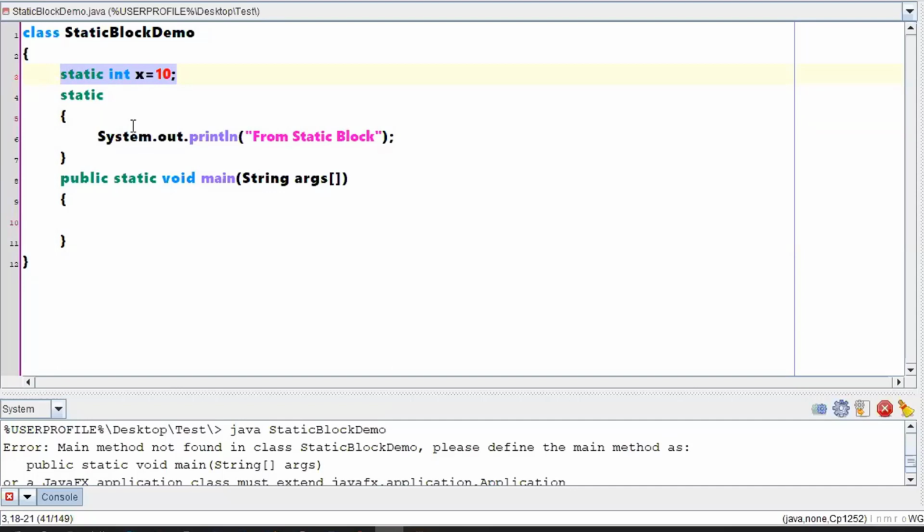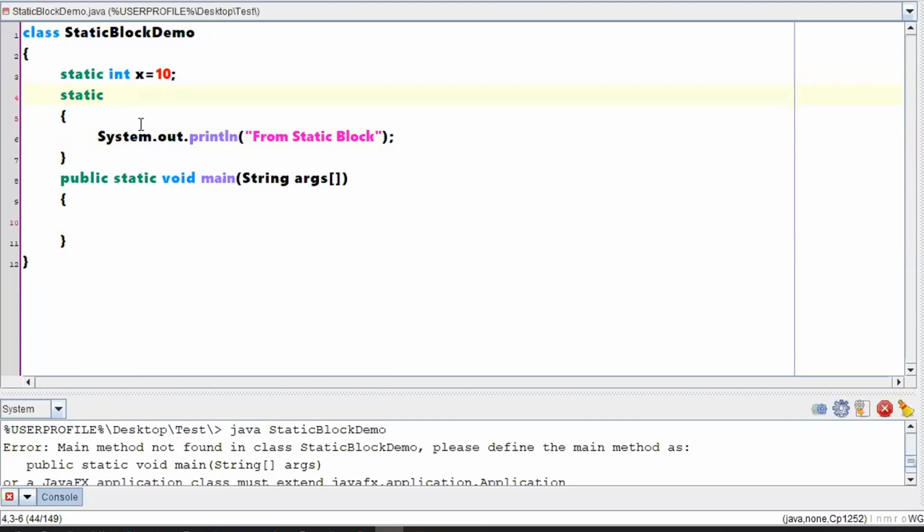Why are you making a static within a static? If I am writing static int x is equal to 10 here, then it is something like in a static you have one more static. Why do you want to confuse me, and even confuse yourself? If you have anything static, write it separately, independently. I will take care of everything during the loading process itself. This is what the compiler is communicating. I'm not saying anything, I'm just telling how the internal things will be working, right?